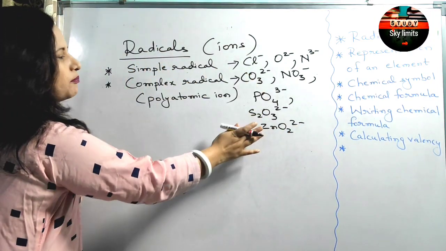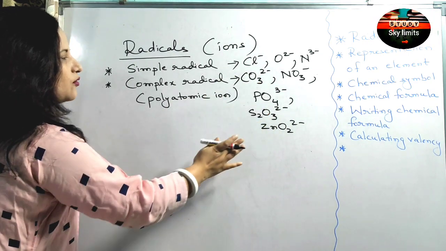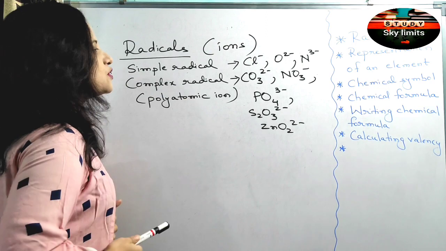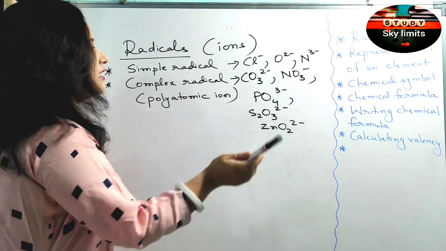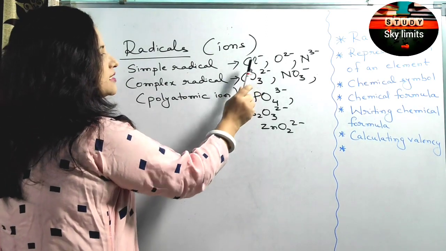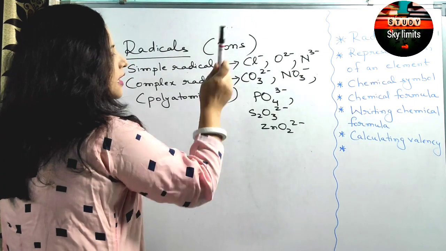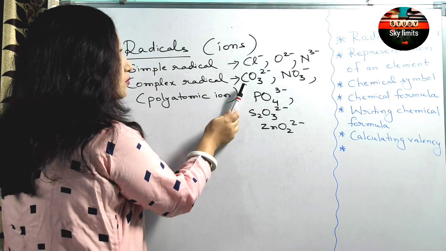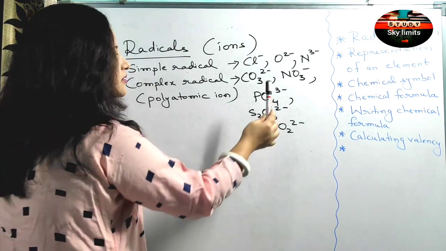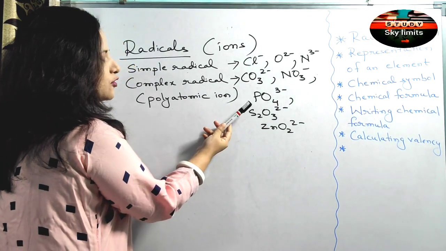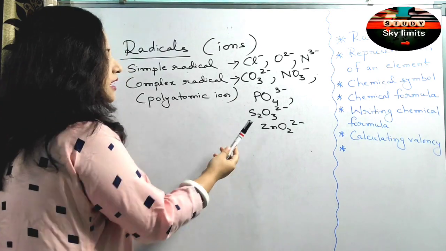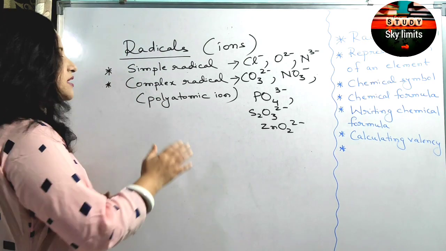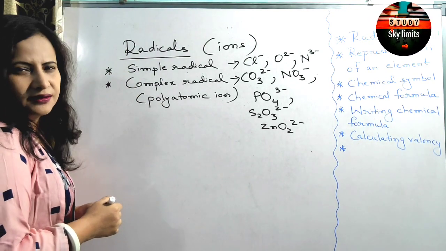These are the polyatomic ions or the compound radicals or the complex radicals which are composed of atoms of more than one kind. Like this is what? Simple one, because it is composed of atom of only one kind. And this is compound because you can see a carbonate is composed of one atom of carbon and 3 atoms of oxygen. Likewise phosphate, 1 atom of phosphorus and 4 atoms of oxygen. Thiosulfate, 2 atoms of sulfur and 3 atoms of oxygen. So these are what termed as compound radical.